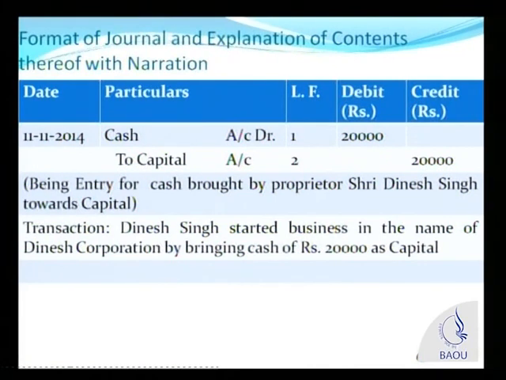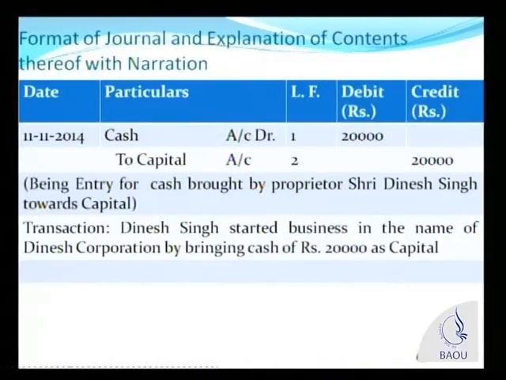The account to be credited, we will write it in the credit column. The amount which is debited, we will write it into the debit column. So cash account debit rupees 20,000 to capital account credit rupees 20,000. These are the first and second ledger accounts that we are preparing. Therefore, I have given ledger folio 1 and 2.